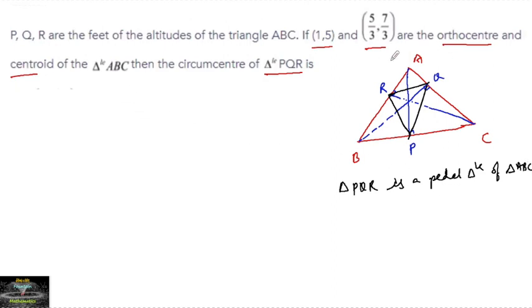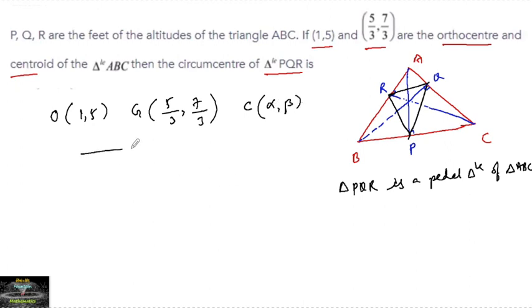Okay, and now what is given: (1, 5) and (5/3, 7/3) are the orthocenter and centroid. So orthocenter is given (1, 5) and centroid is given (5/3, 7/3), and we can find the circumcenter of the triangle. Let us consider circumcenter is (alpha, beta). Since we know the relation, the centroid divides the orthocenter and circumcenter in the ratio